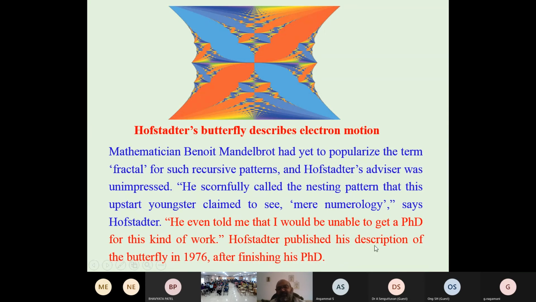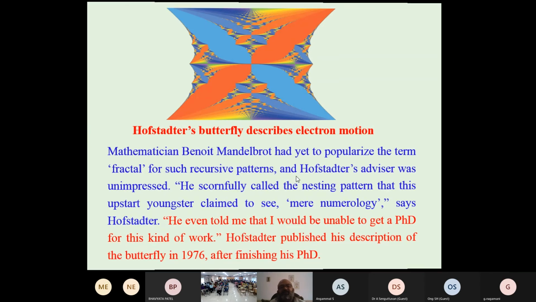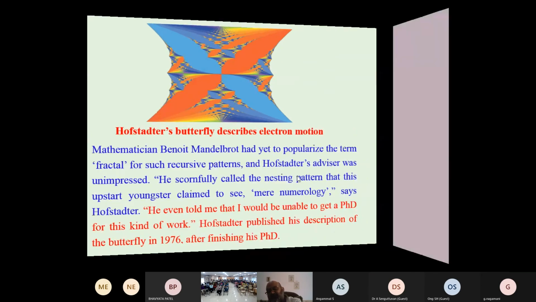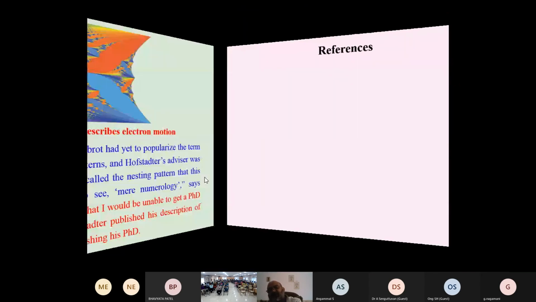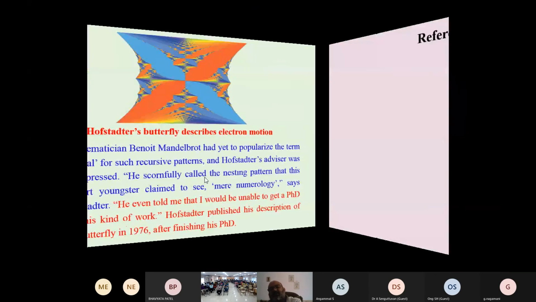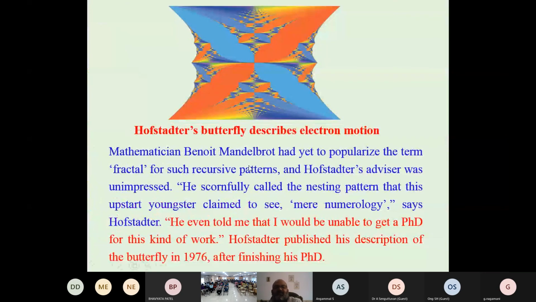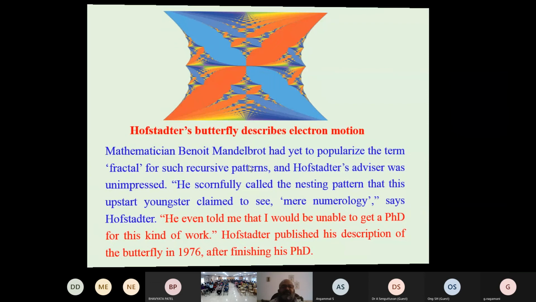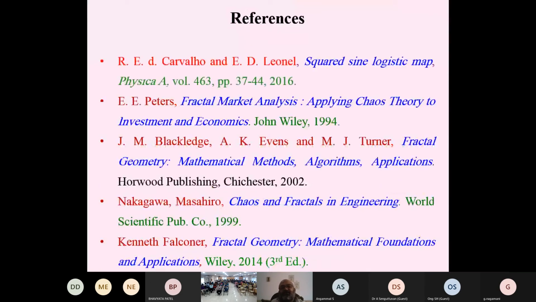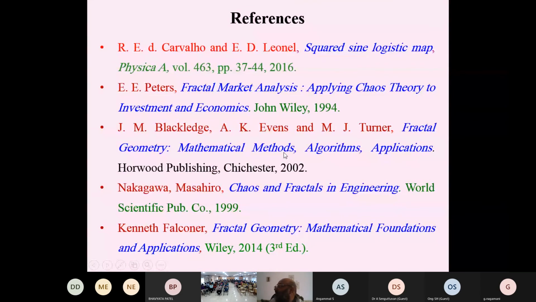So Hofstadter published his description of the butterfly in 1976, after finishing his PhD. Sometimes hard things may happen. People may not agree with your research, but you have to continue. But before continuing, you must finish your requirements. His requirement was a PhD, which he had done. Now we are about to finish.